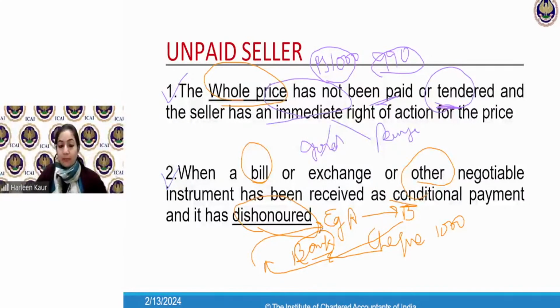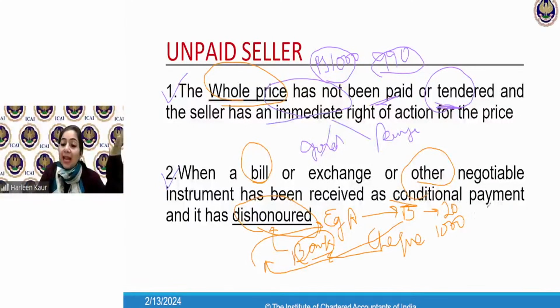But what happened when this check was given to the bank, this check got dishonored. Why? Because B was only having 20 rupees in his bank account. Can I get the payment of 1,000? What will happen? The check will get bounced now. If B is not having sufficient funds in his account, then the check gets bounced. That means it will get dishonored.